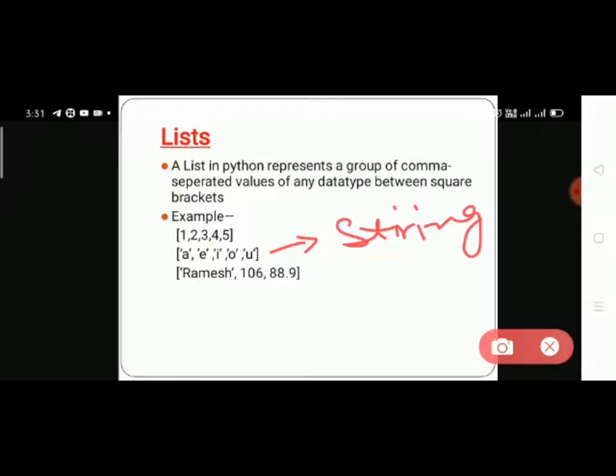String type. Okay, then those is the mixed list. Ramesh, in those we have to be careful about brackets. Square brackets are to be used. Okay, this is the list.